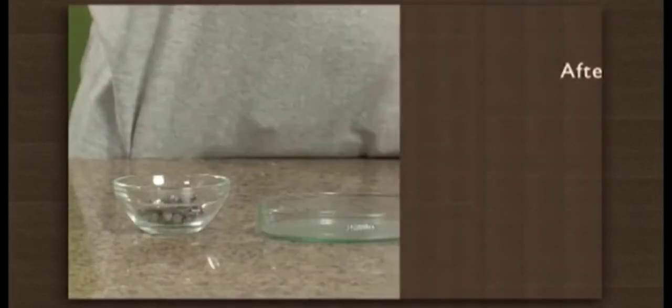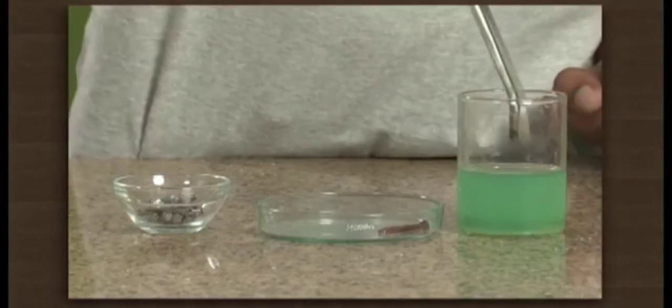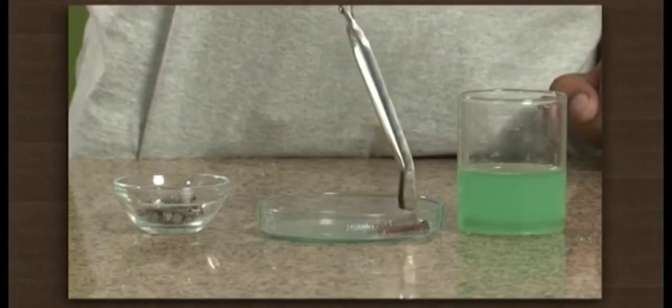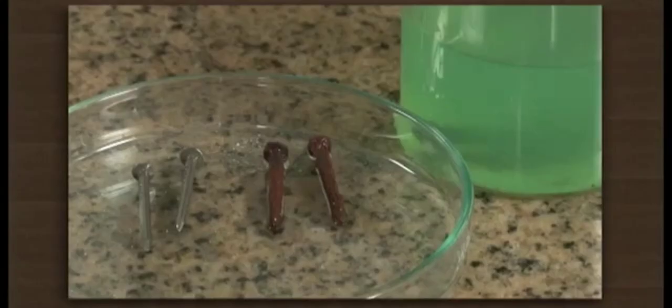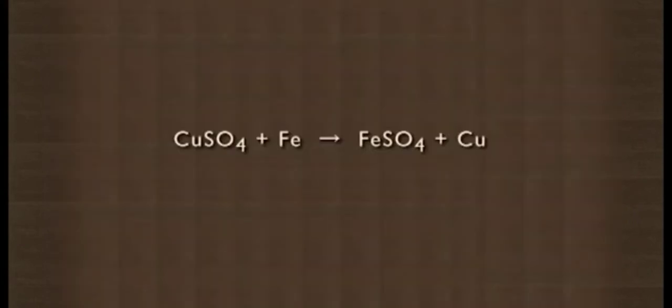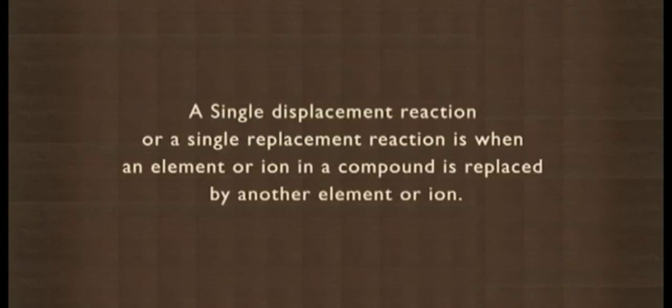After a while, the iron from the nails replaced the copper in the copper sulfate solution and formed iron sulfate, and the displaced copper precipitated out and settled on the iron. The nails therefore changed to the color of copper while the solution showed the characteristic green color of ferrous sulfate. A reaction of this type is called a single displacement reaction. CuSO4 plus Fe gives FeSO4 plus Cu. A single displacement reaction or single replacement reaction is when an element or ion in a compound is replaced by another element or ion.